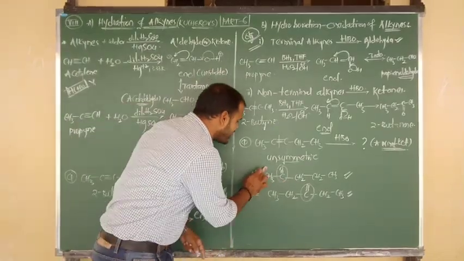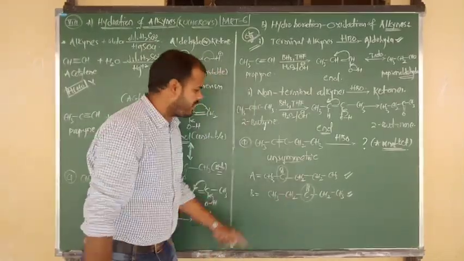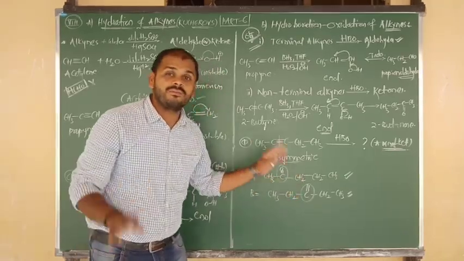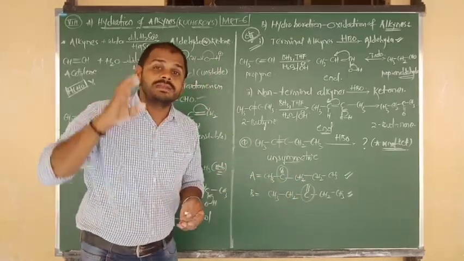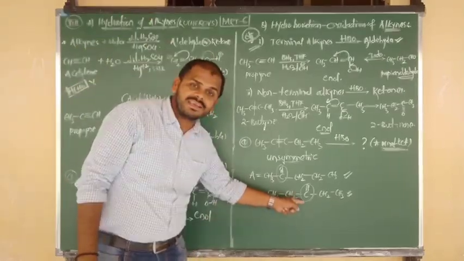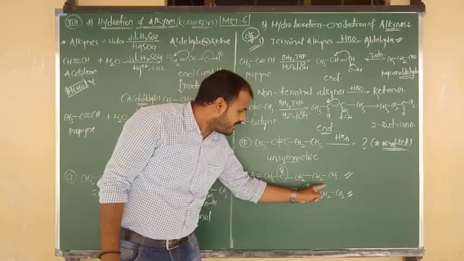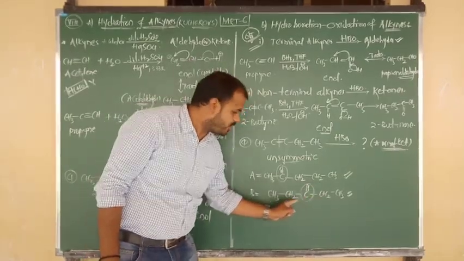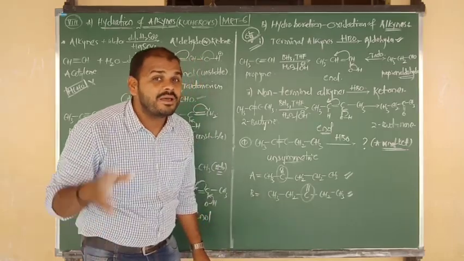Ethyl ketones are unstable, methyl ketones are more stable, they survive. The functional group adjacent is alpha, again adjacent is alpha. How many alpha carbons are there? 2, 3 plus 2, 5 alpha hydrogens are there, means 6 hyperconjugated structures are possible. But what about in the second case? This is an alpha carbon, this is also an alpha carbon. 2 alpha carbons are there, they contain 4 hydrogens, 4 plus 1, 5 structures.